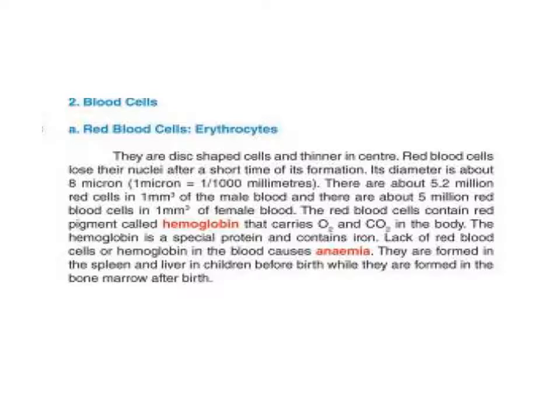Define hemoglobin, and the image of red blood cells.